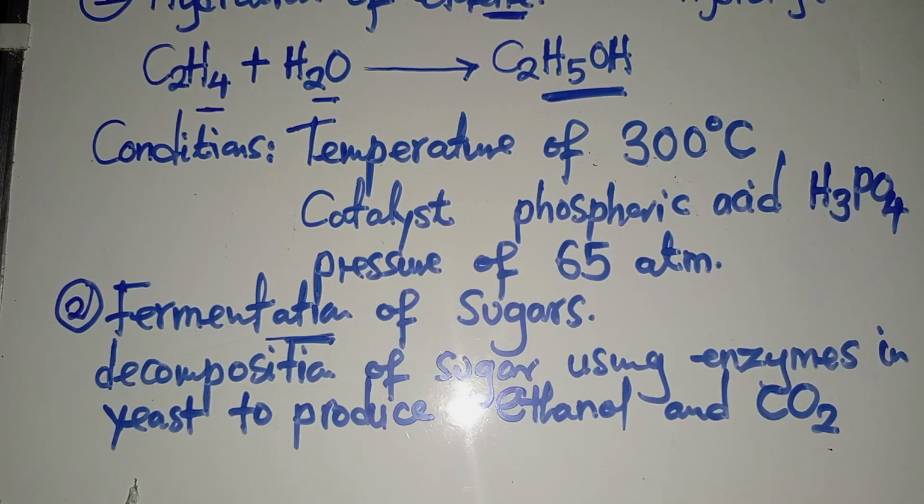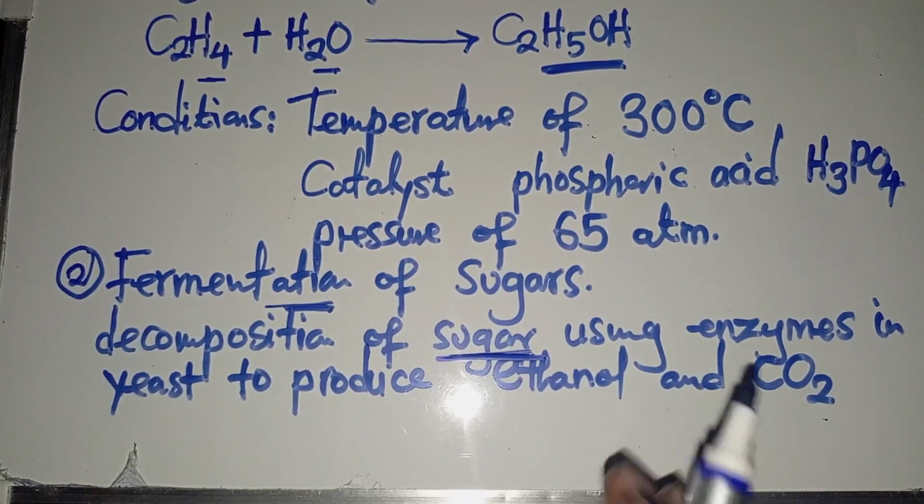We wait for them to mix up for a few days in the absence of air, which is atmospheric oxygen. So fermentation is happening in the absence of oxygen. And the sugar that we are talking about is glucose.